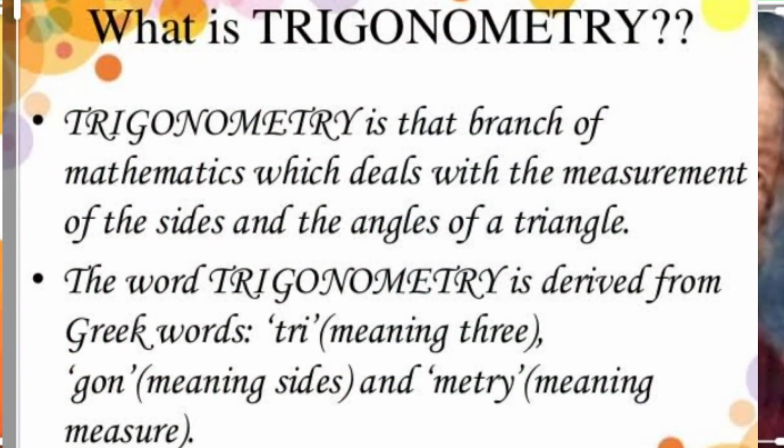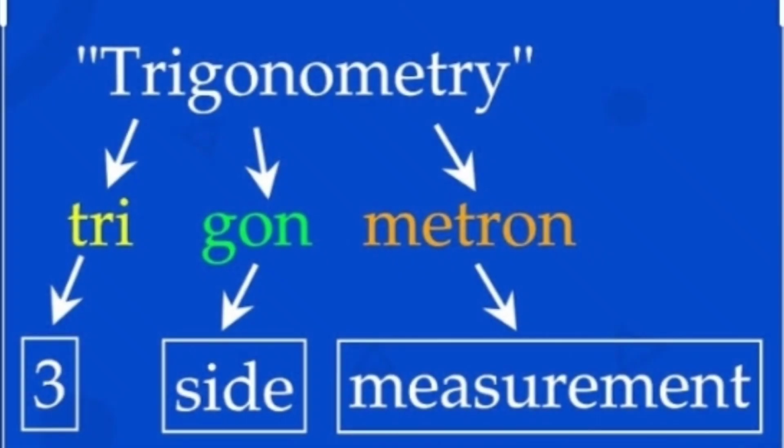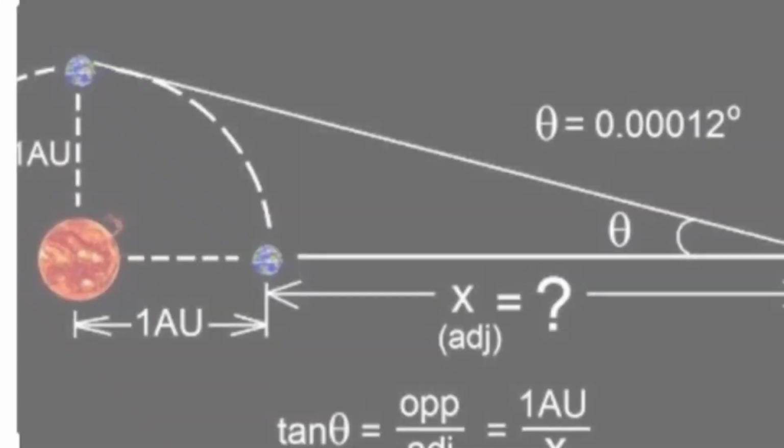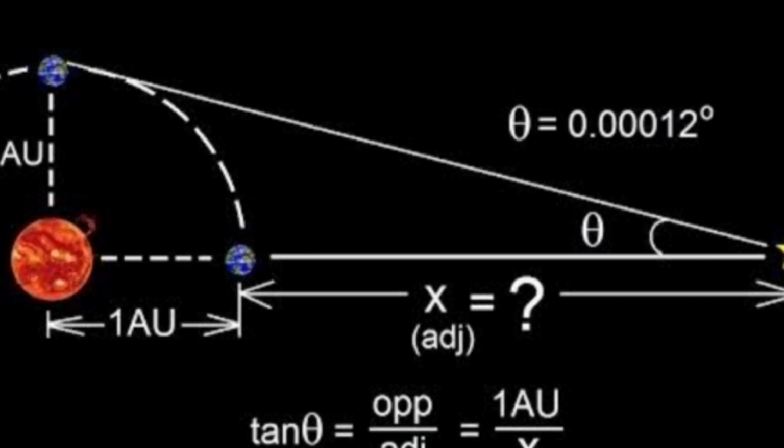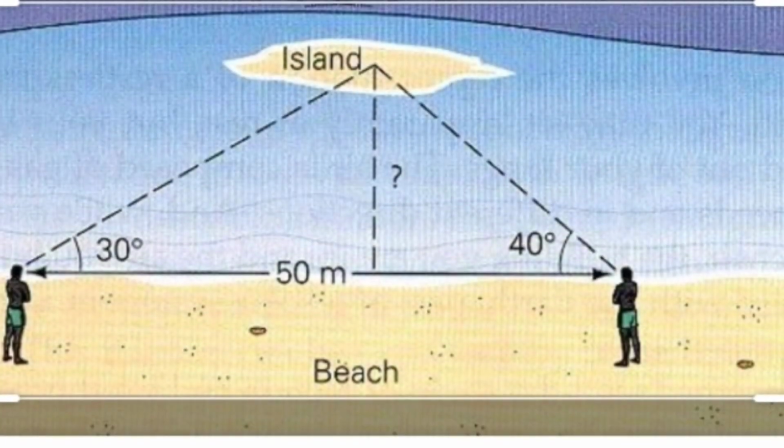The word trigonometry is derived from the Greek words tri, meaning three, gon, meaning sides, and metri, meaning measure. Thus, trigonometry deals with the measurement of three sides of a triangle. Trigonometrical concepts are widely used in astronomy to find the distance of stars and planets from the earth, and many technologically advanced methods used in engineering, physical sciences, etc. are based on trigonometrical concepts.